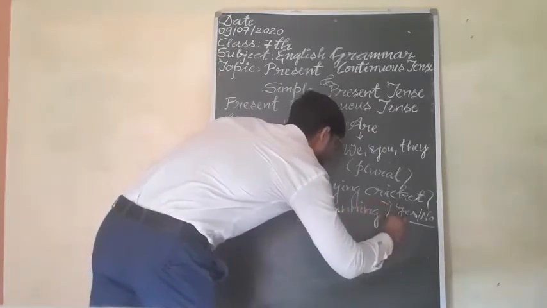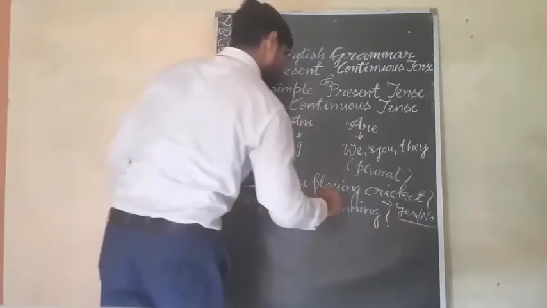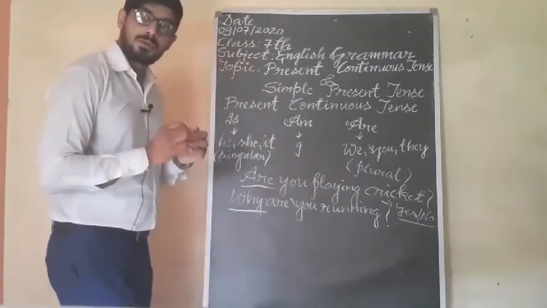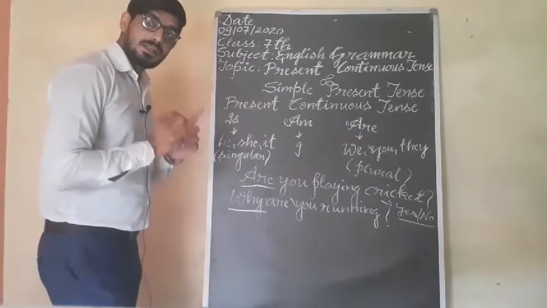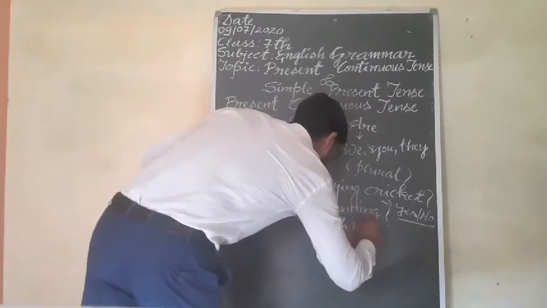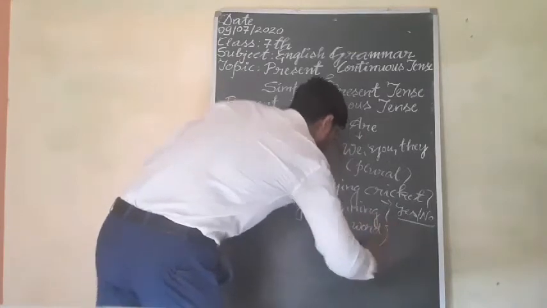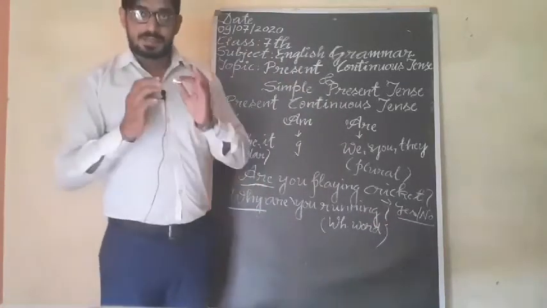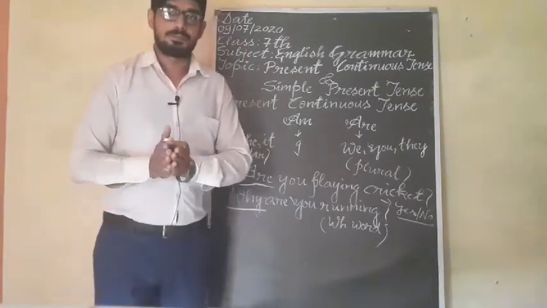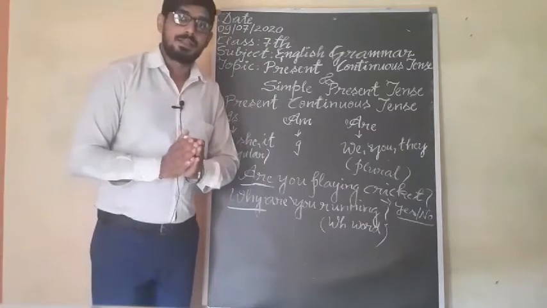So here you are getting the word Why. So it means that it is a WH word. So you have to know that there are two types of sentences here, yes no type and WH word type. So I hope that you are understanding these things clearly.